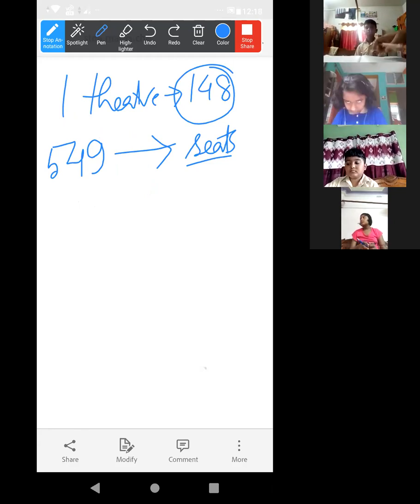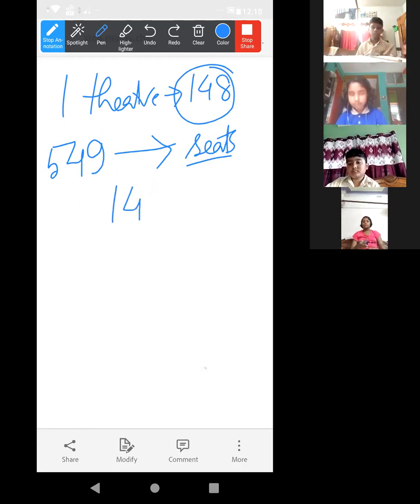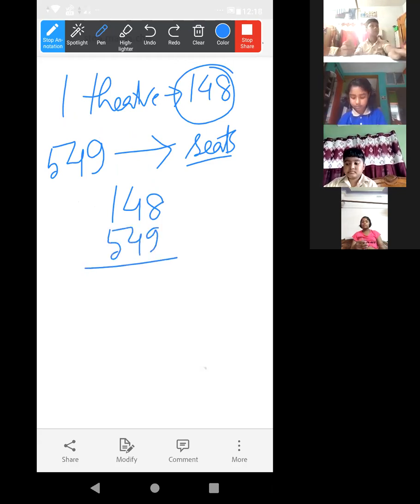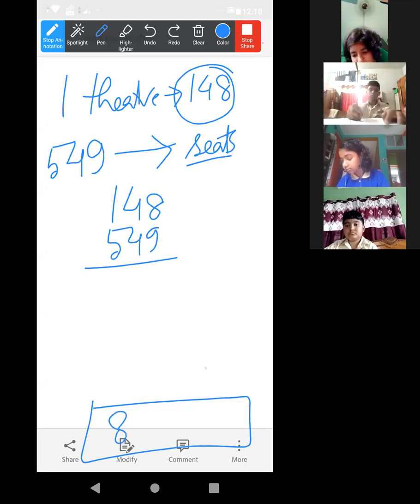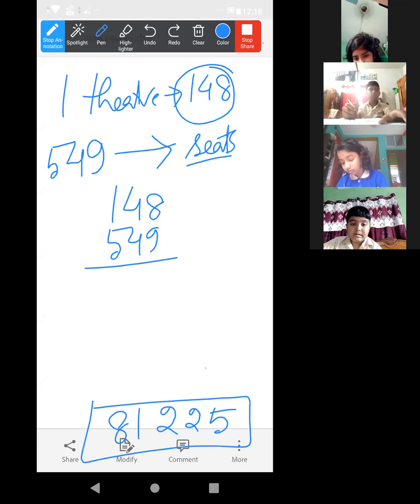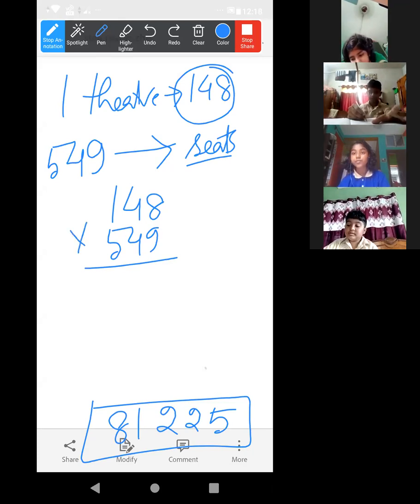Okay, good. So we have to just multiply it. And here the answer is given. We have to check whether that answer is matching or not. If it is matching, then it is correct, true. If not, please tell the ma'am. Please tell where the book's answer is written. I have already written 81,225. Now, will it be true or false?